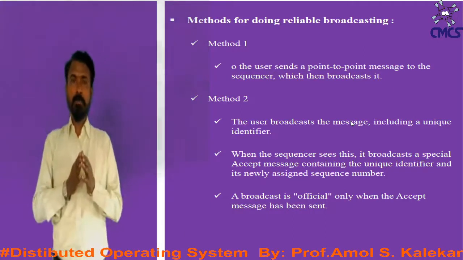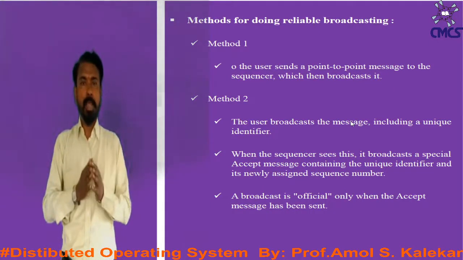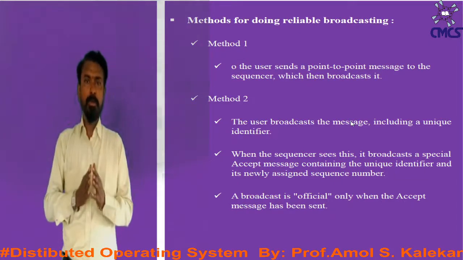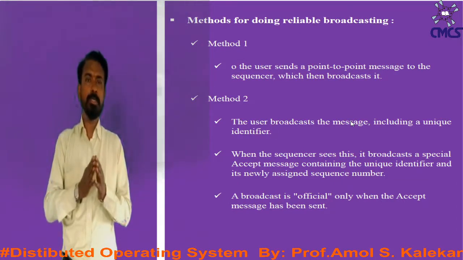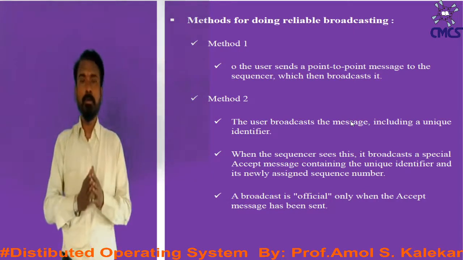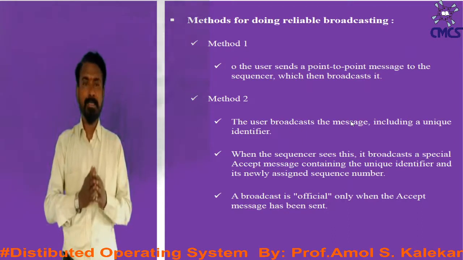Now we will see some of the methods for doing reliable broadcasting. In method 1, or 0, the user sends a point-to-point message to the sequencer, which then broadcasts it. In method 2, the user broadcasts the message including a unique identifier.